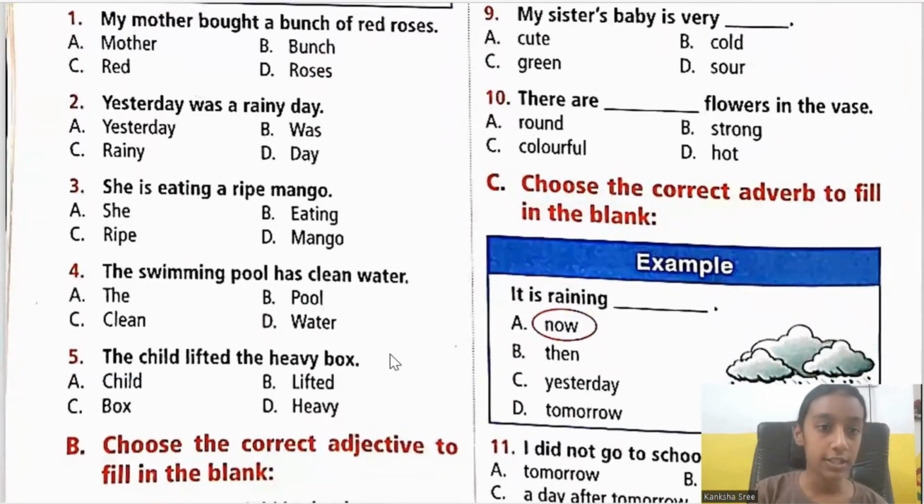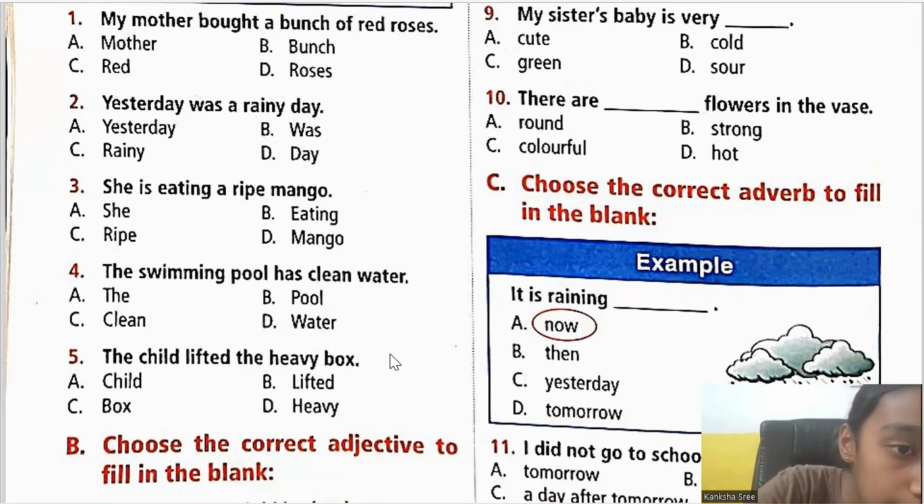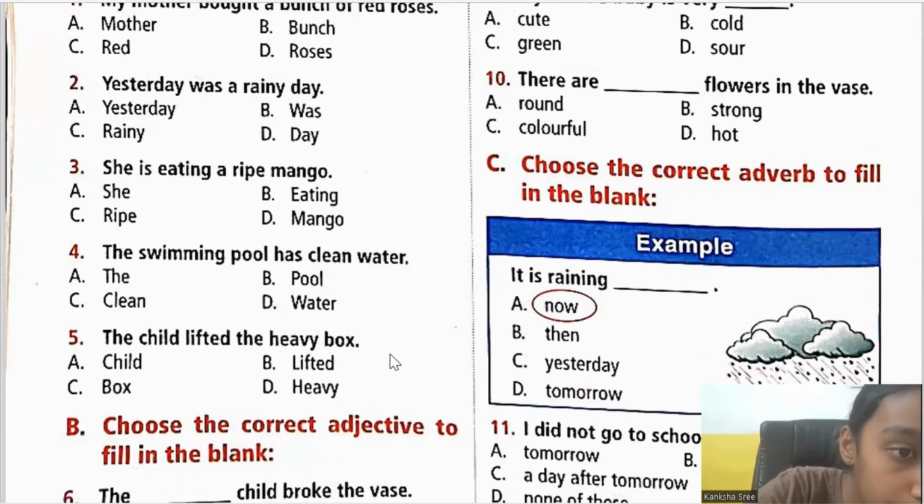Next, coming to the original exercises, first one. My mother bought me a bunch of red roses. So what is the adjective in this sentence, children? It is red because red says the kind of roses my mother bought. It is describing the quality of the rose. So it is option C.